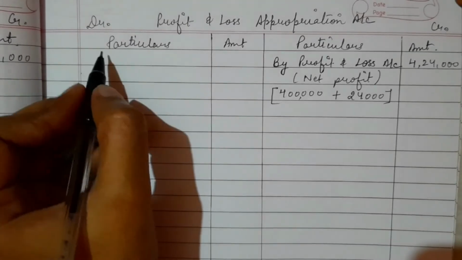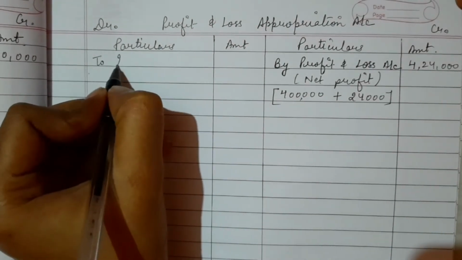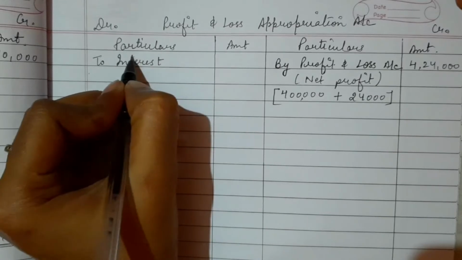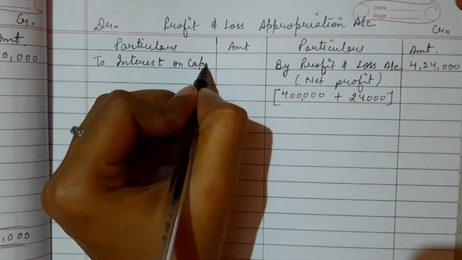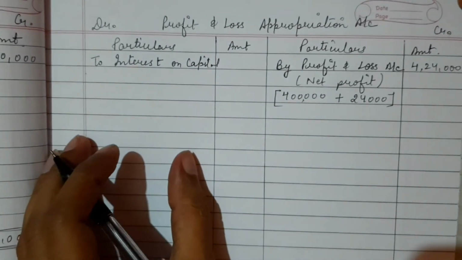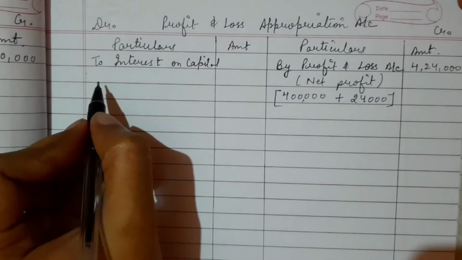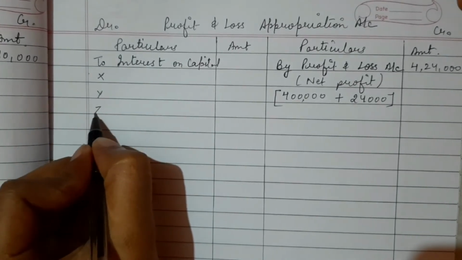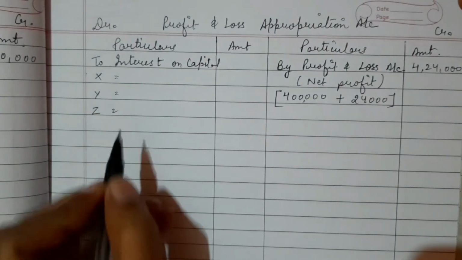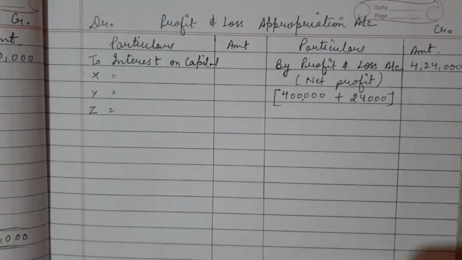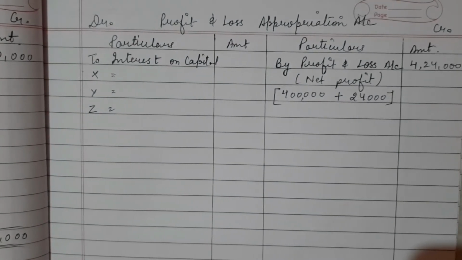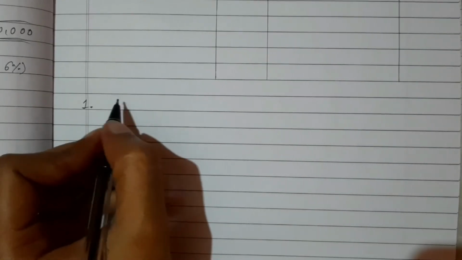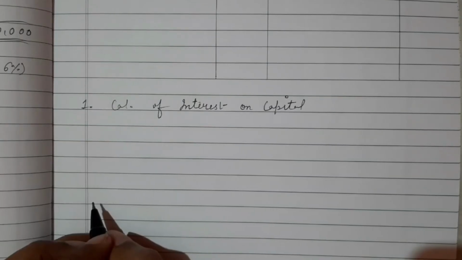And the next thing, interest on capital. Now we have to give interest to the partners. So there are 3 partners, X, Y and Z. I'll calculate the interest on capital for all of the partners. So here this is our working note 1, calculation of interest on capital.